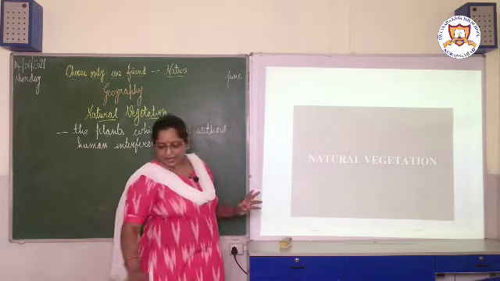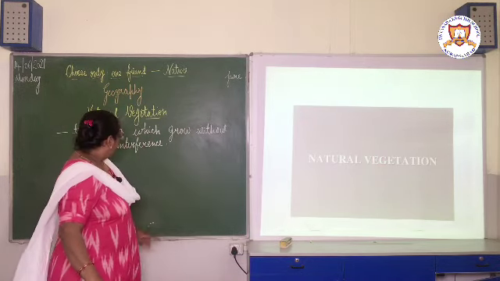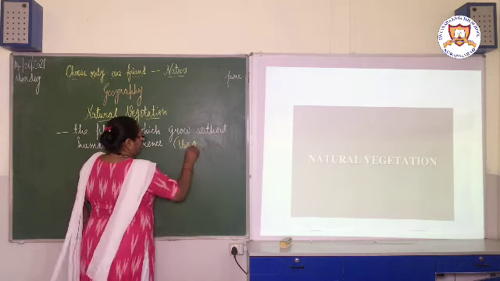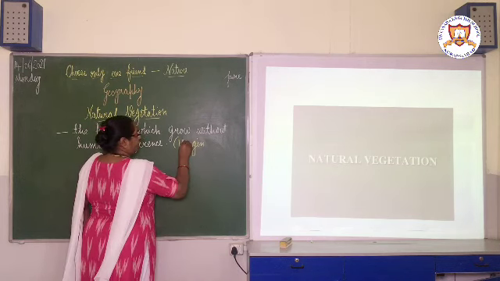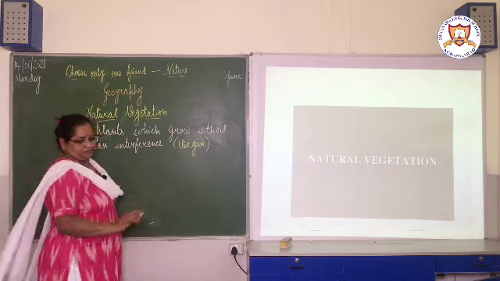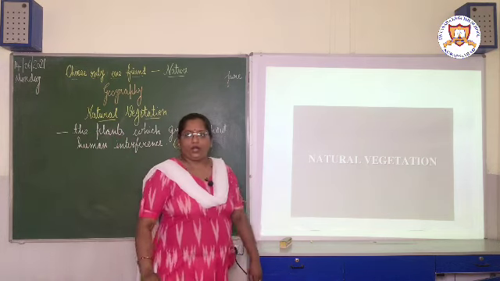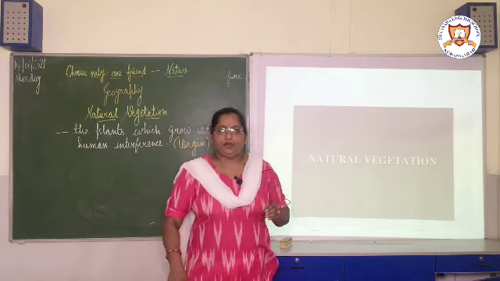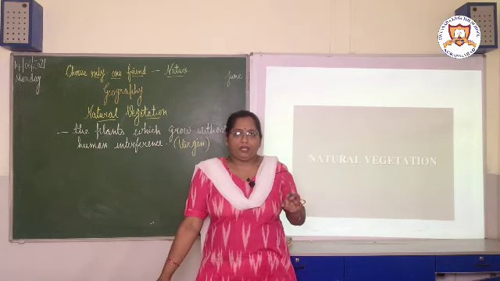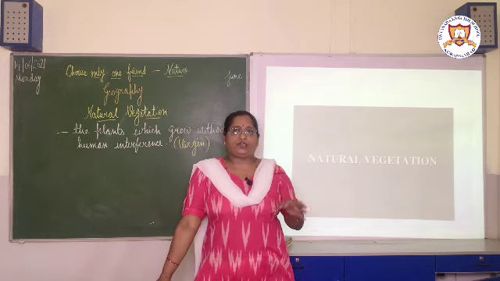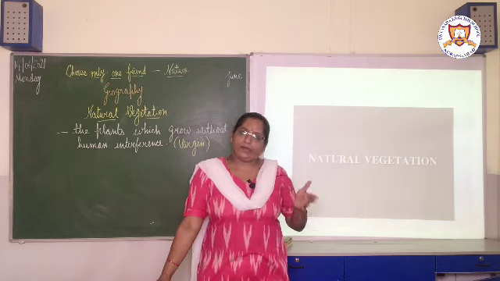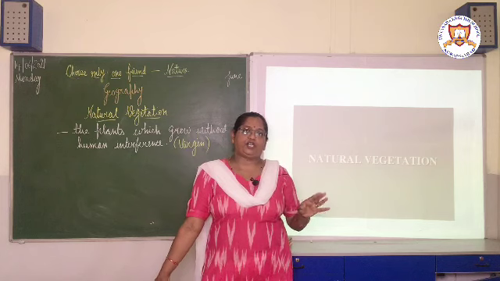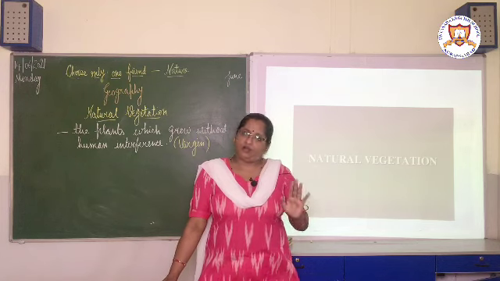It is also called virgin vegetation. Okay, natural vegetation is also called virgin vegetation. Virgin means what children? Yes, it is pure, it is totally pure. Because we are not interfering, we are not putting water to them, or any pesticides or fertilizers, but they are growing by themselves. So that's why such plants or trees or such vegetation is called natural vegetation.